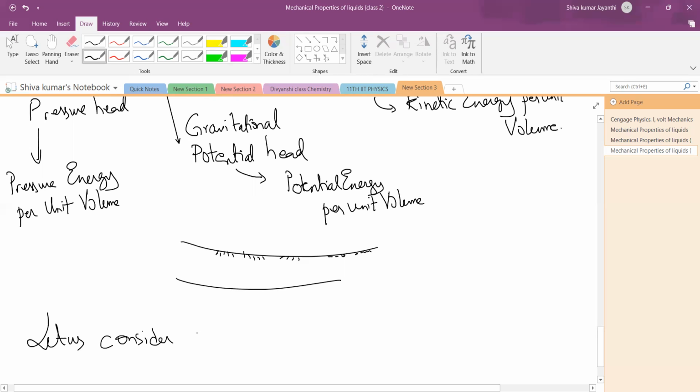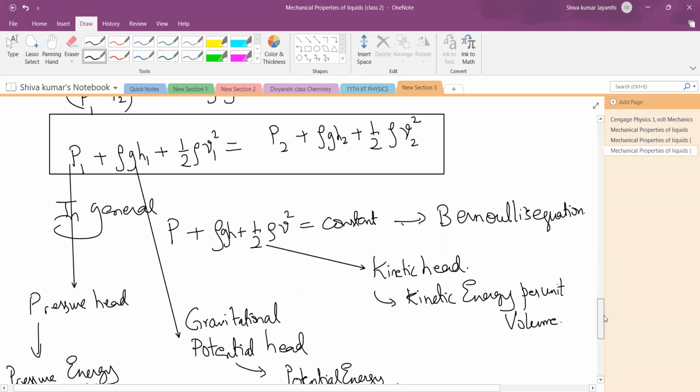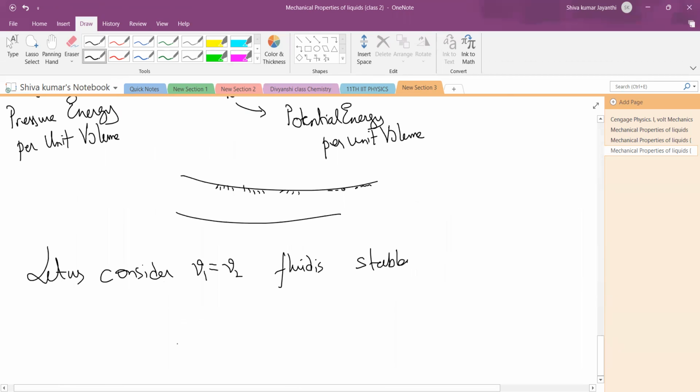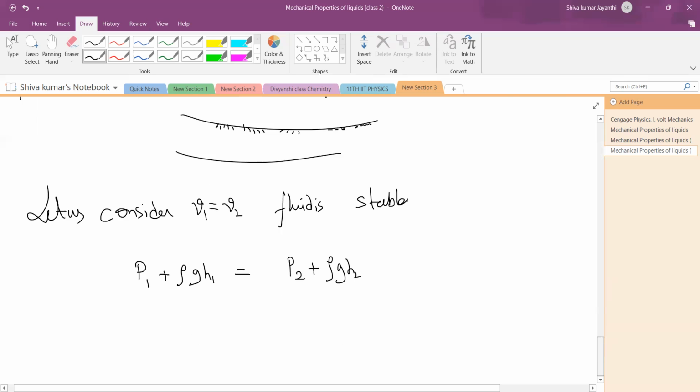If you consider velocity V1 is equal to V2, what does it mean? Stable. The fluid is not moving. Then what does the equation become? There will be no kinetic head at all. Then the equation becomes only P1 plus rho G H1 equal to P2 plus rho G H2, because there will be no more velocities, no motion.